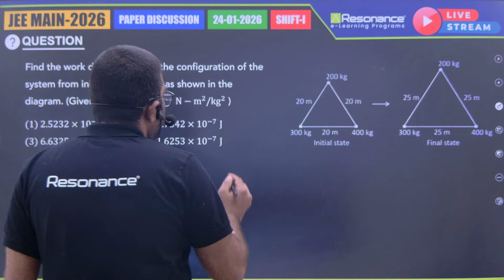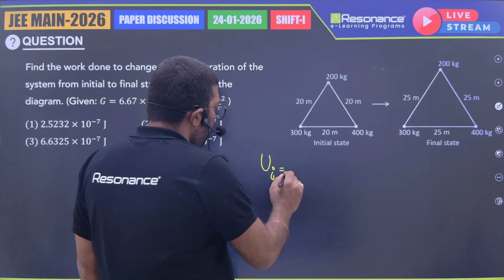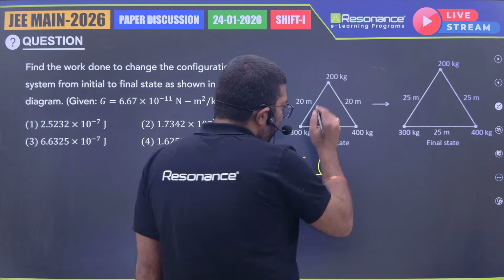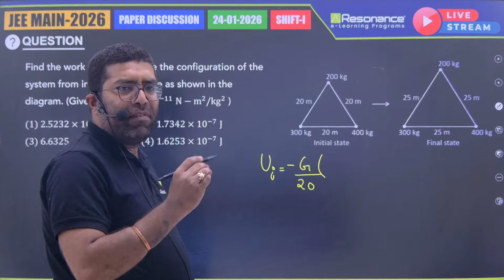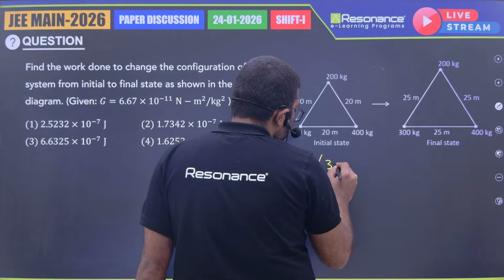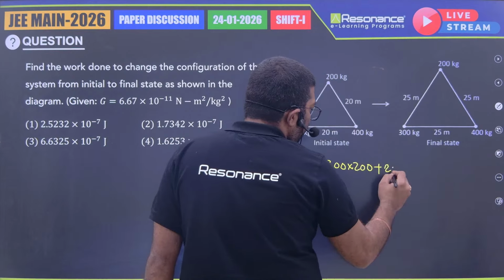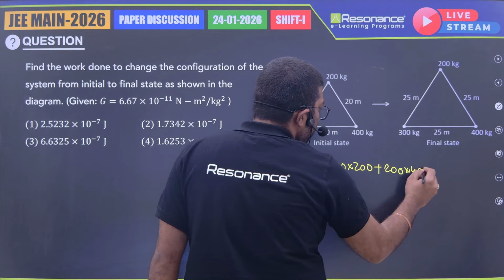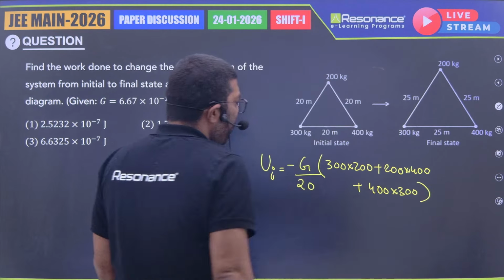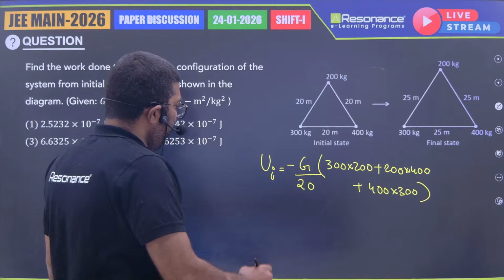So if you are seeing the initial energy of the system will be minus G by distance 20 into, there will be 3 sets of masses, m1 m2 plus m2 m3 plus m3 m1. So here we'll get 300 into 200 plus 200 into 400 plus 400 into 300. So this is the initial potential energy of the system, and let us calculate the final potential energy of the system.